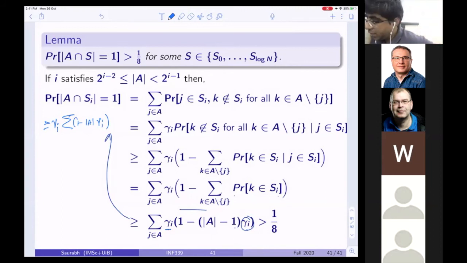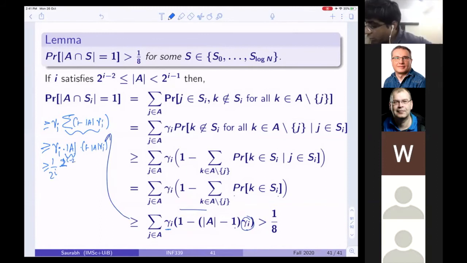Now this happens, what is the summation? This is at least gamma I times mod A times 1 minus mod A times gamma. This is equality. Now, what do I know about gamma I? Gamma I is roughly 1 over 2 power I. What is the cardinality of A? What is the lower bound I'm using? So 2 power I minus 2. This is the one which I've used.